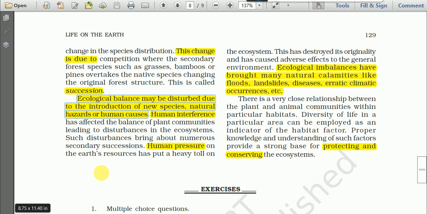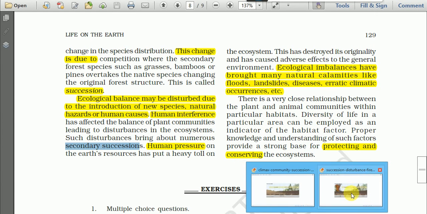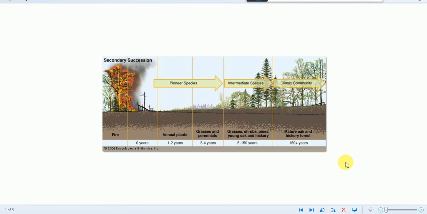Human interference has affected the balance of plants and communities, leading to disturbance in the ecosystem, and such disturbance brings about numerous secondary successions, as I have shown you earlier. The picture of secondary succession is also here.